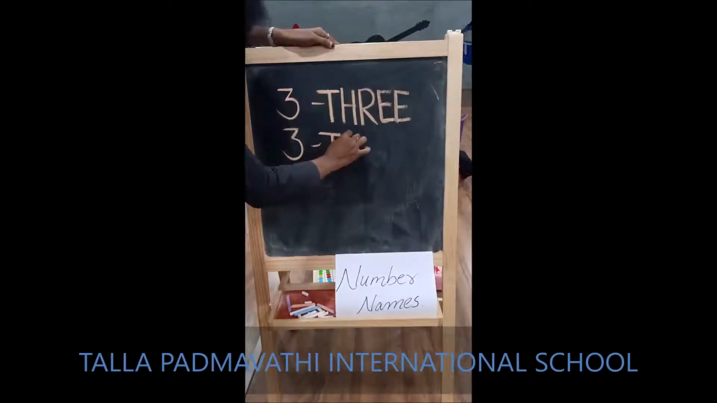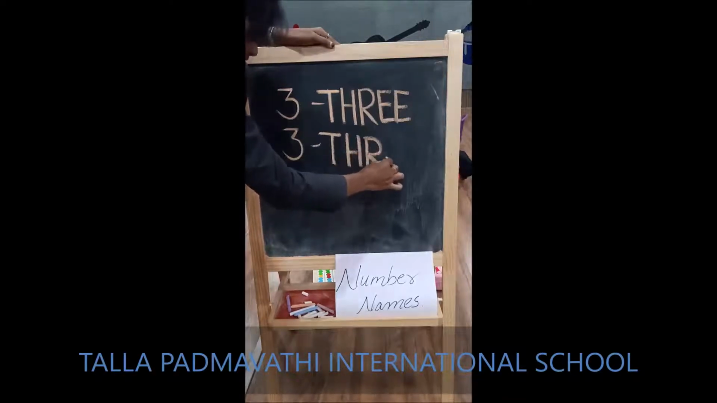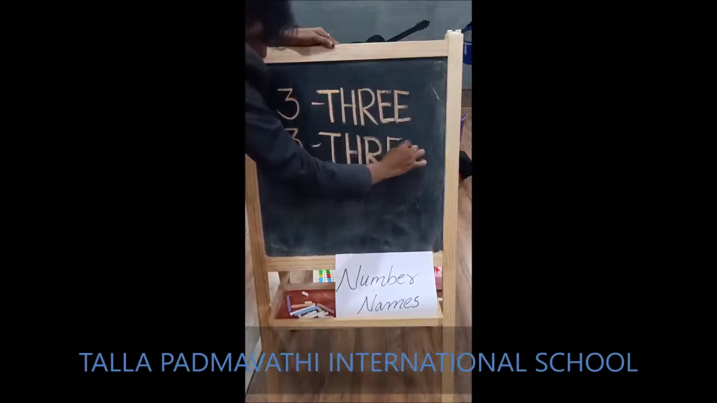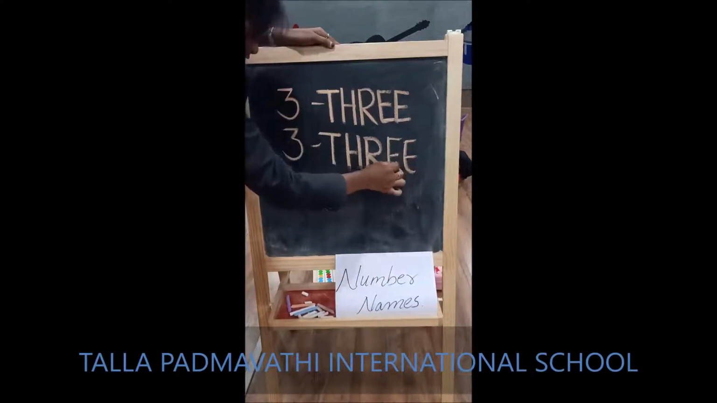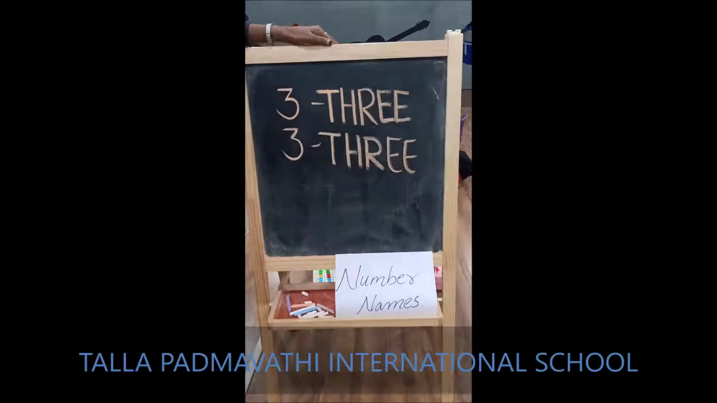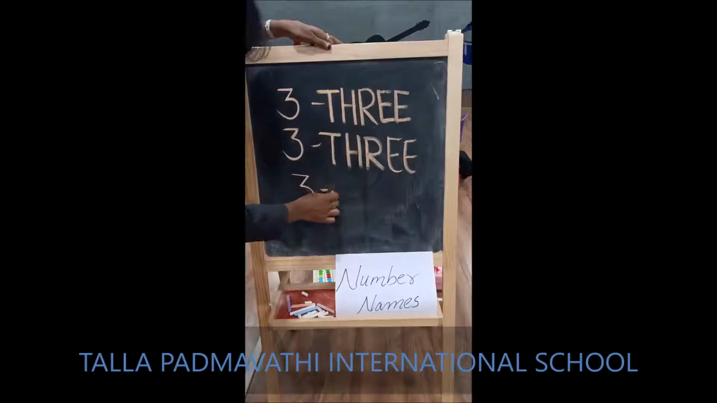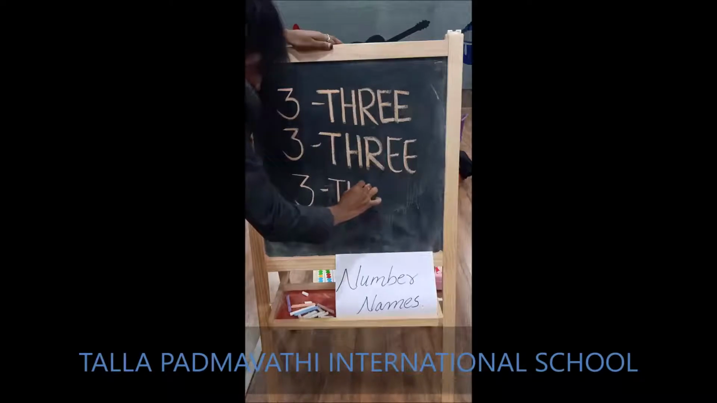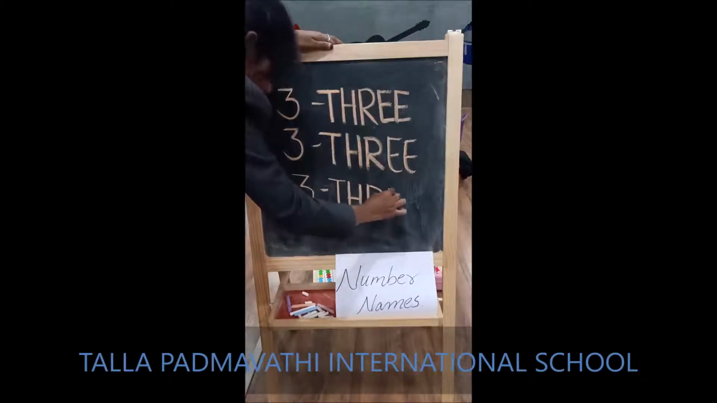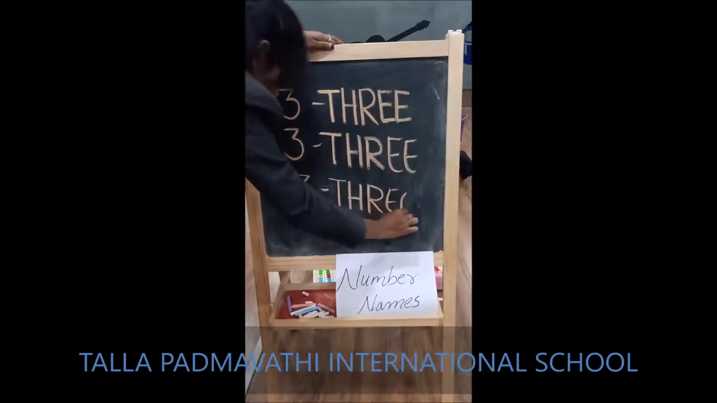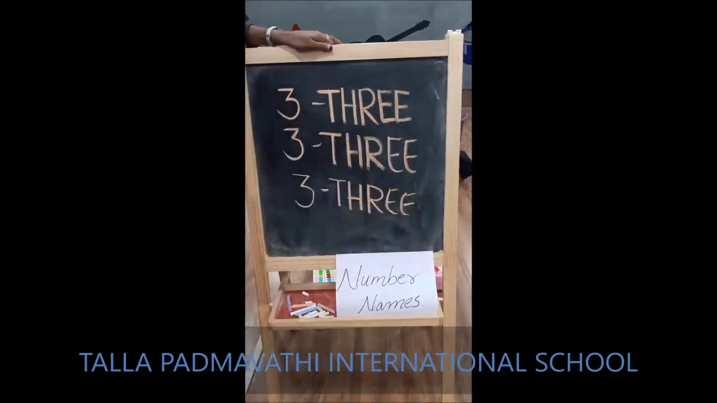T H R E E. 3. Now it's your turn. Come on, children. T H R double E. It's 3.